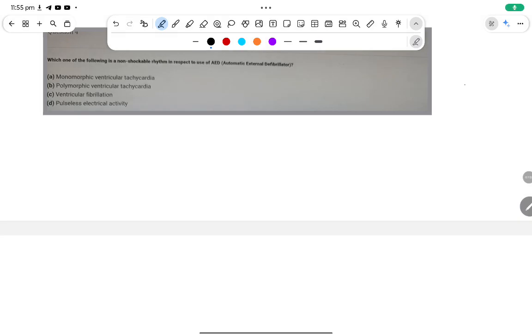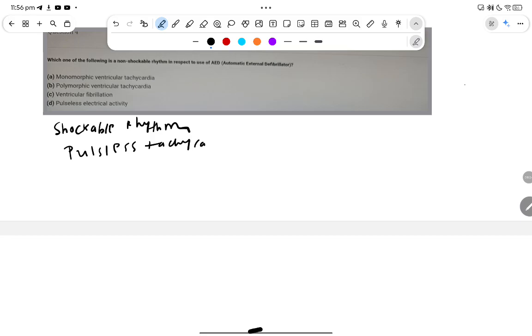Which one of the following is a non-shockable rhythm with respect to ACLS? First, we will see shockable rhythms. Shockable rhythms are pulseless ventricular tachycardia and ventricular fibrillation.